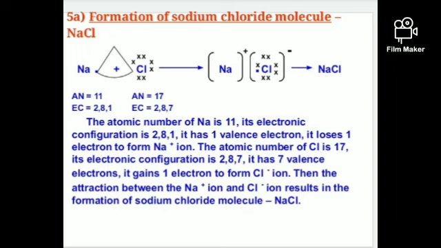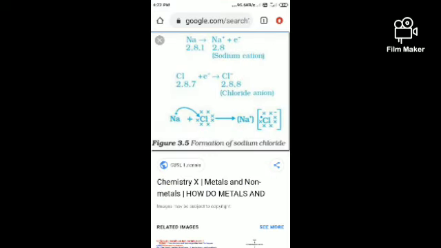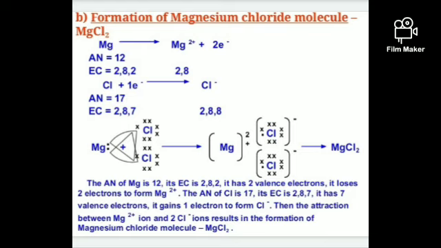The dot is indicating the electron is going to move towards the chlorine, and the star lines indicate that there are 7 stars, but 1 gap is there. Gap means space. It needs 1 electron. In the same manner the transfer of electron will take place and there becomes NaCl.